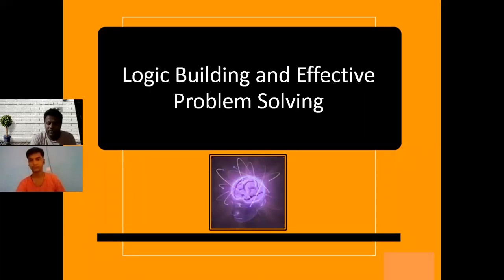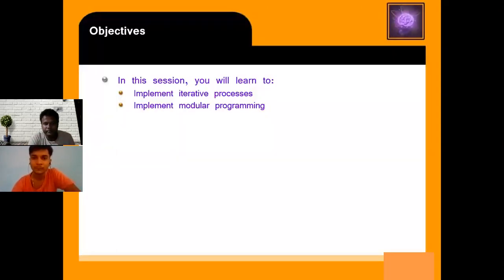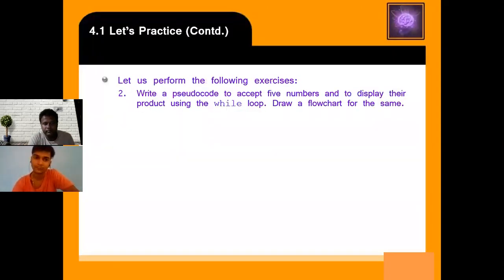Today we start with the concept of repeat only. Let us perform the following exercise. Write a pseudocode that accepts five numbers and displays their product using a while loop.